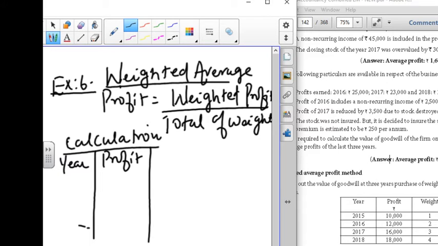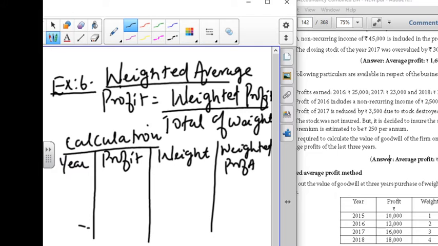Just make it in your accountancy note. On one side of the page you have to draw the line, and weighted profit. We'll take this profit as A, this weight as B. So you are going to multiply A into B. We are just assuming it, that's all.